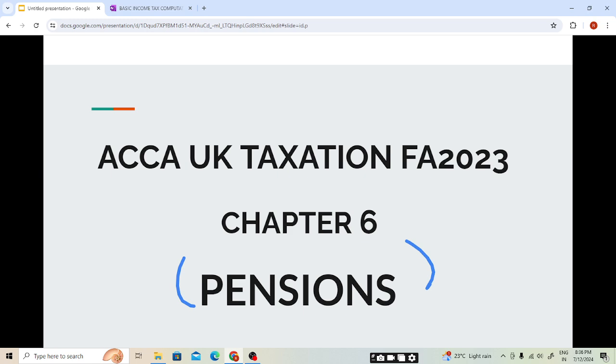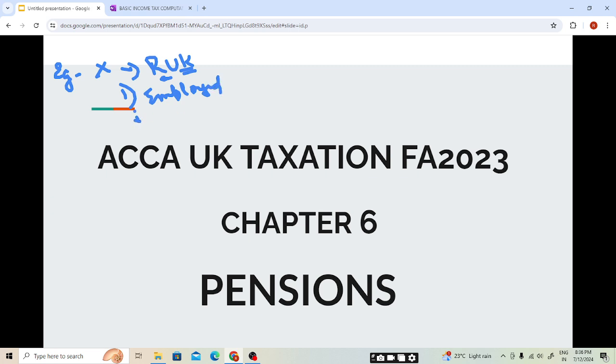Before starting today's class, we'll take a short introduction of the term pension and how pension income is generated, students. Let's take an example of an individual X. He is a UK resident. To earn money, either he will be employed or self-employed, meaning either he will be working under someone or running his own business. This generates income so that he can pay for his day-to-day expenses and have a good life.